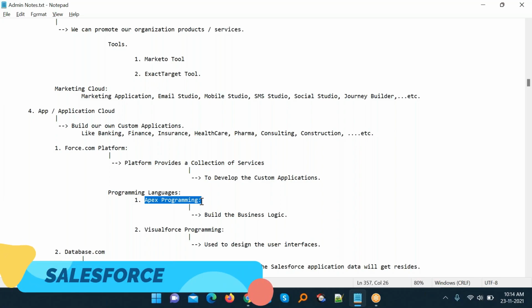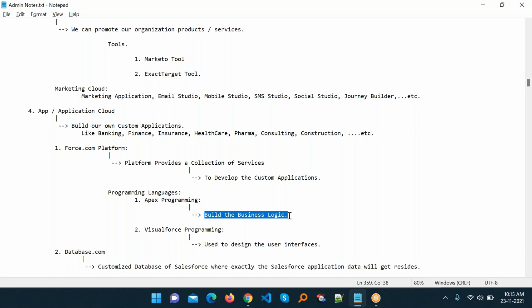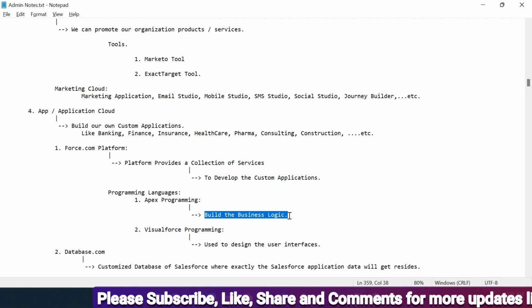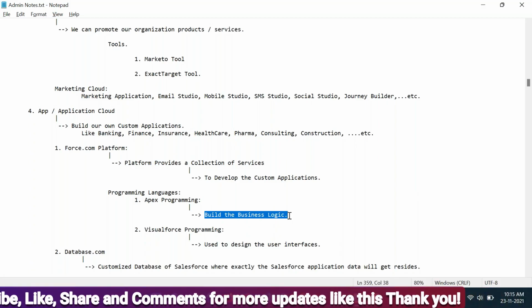It's an object oriented programming language mainly used for building custom business logic and custom requirements. The second programming language is Visualforce. Visualforce is a web development framework, and with its help we can develop our web application with look and feel and rich functionality, like CSS, JavaScript, or Bootstrap. If you know some web technology, these words are used basically in Visualforce programming.